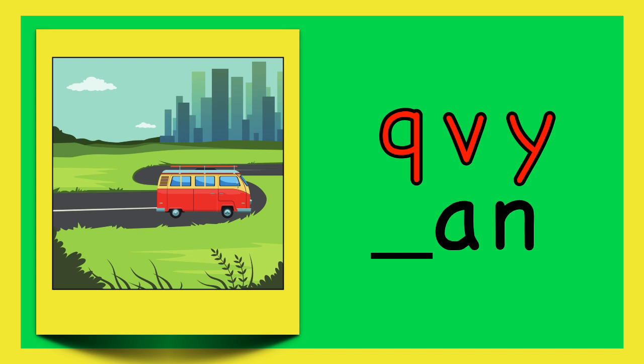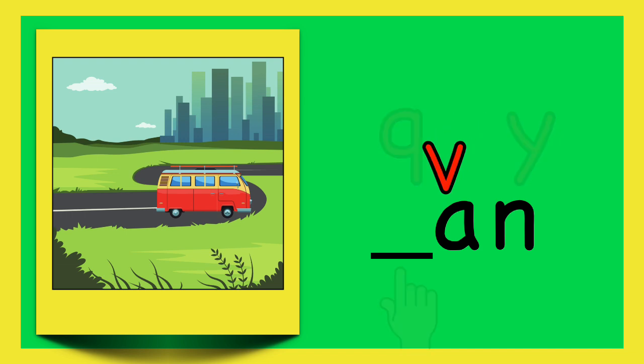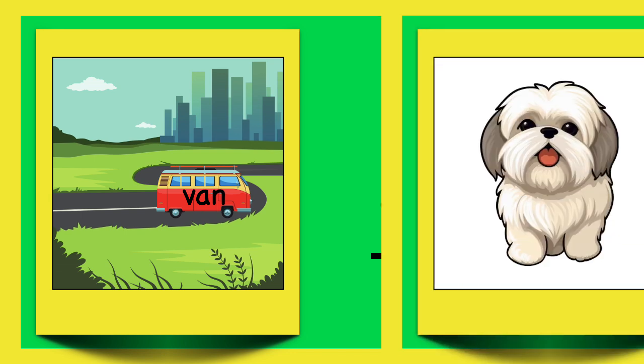Van. V, a, n. The v is missing. What letter makes the v sound? Q, V, Y. V says v in van. Hooray!